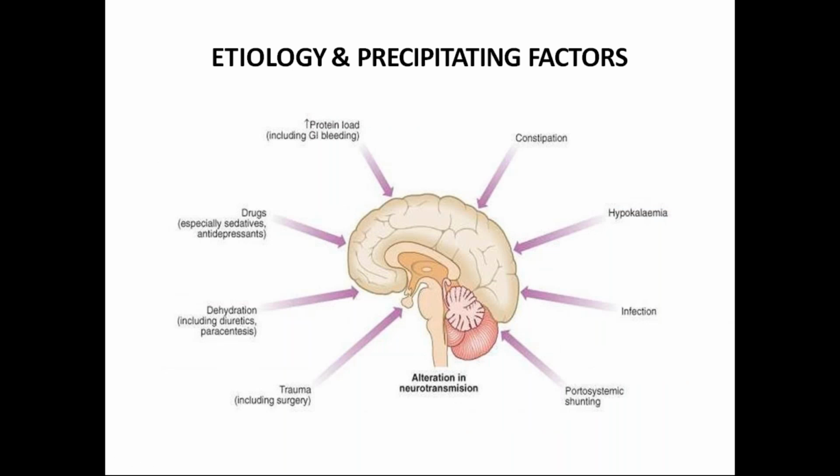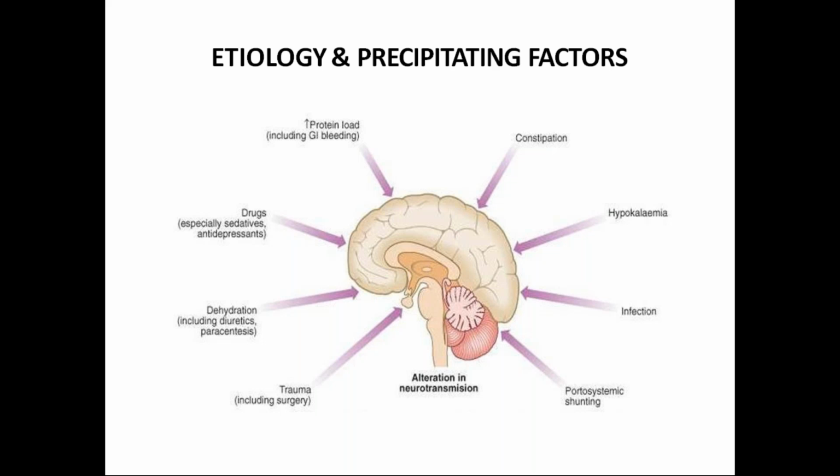Coming to the etiology, the first part is etiology and precipitating factors. What are the causes that lead to hepatic encephalopathy? The first and foremost is increased protein load, that is, increased GI load. It is important because as the liver gets compromised, detoxification does not occur. The proteins are not handled properly by the liver, so the urea cycle gets disturbed. As a result, these ammonium ions, which are toxic to brain cells, accumulate and damage the brain cells. This is the main pathogenesis of hepatic encephalopathy.